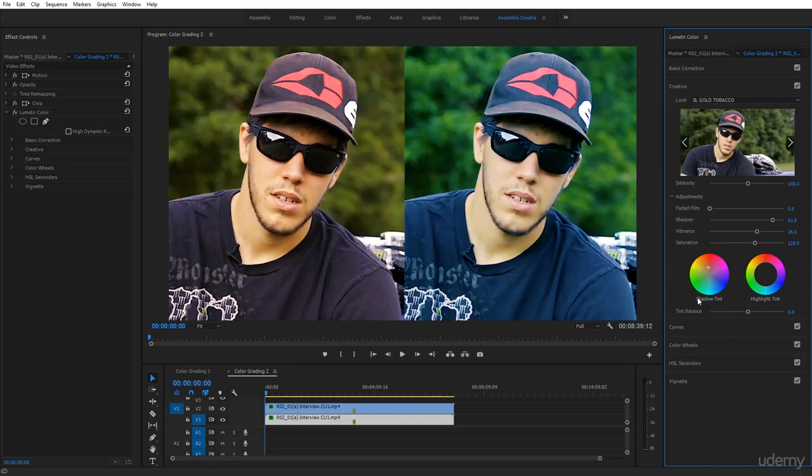Here you are. So I did a tint for the shadows. Then here I'm going to do another tint for the highlights, going towards the yellows. Okay, and you can balance the tint now. Take it towards the shadows or the highlights over here. It doesn't really matter, but notice now there is quite a difference here.